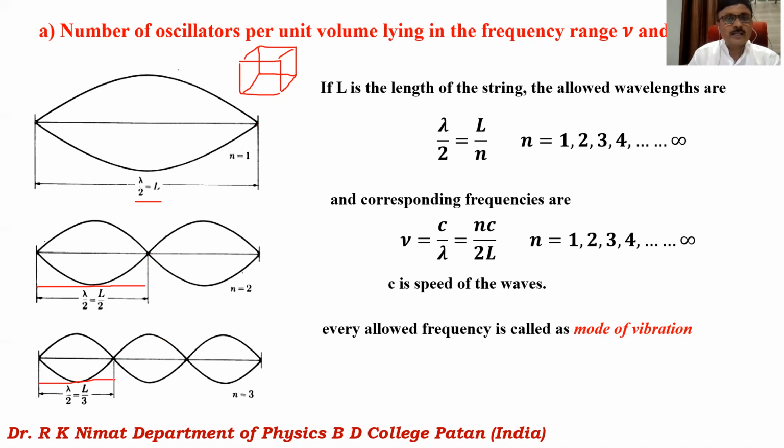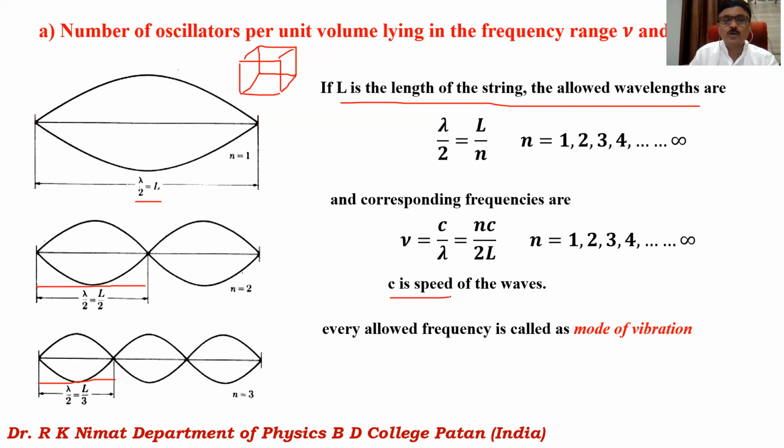In this way we can write in general, while calculating the modes of vibration in one dimension, that if L is the length of the string, then the allowed wavelengths are given by lambda by 2 is equal to L divided by N, where N is equal to 1, 2, 3, 4, and so on up to infinity. And the corresponding possible frequencies, since nu is equal to C by lambda, we use the value of lambda here, so we get nu is equal to N into C by 2L. These are the corresponding frequencies.